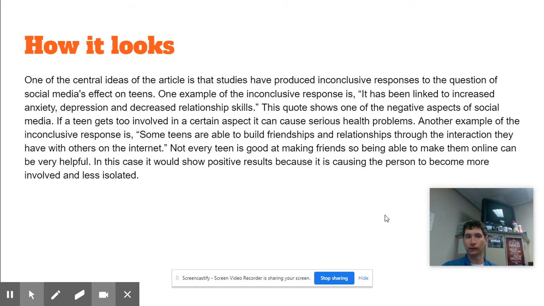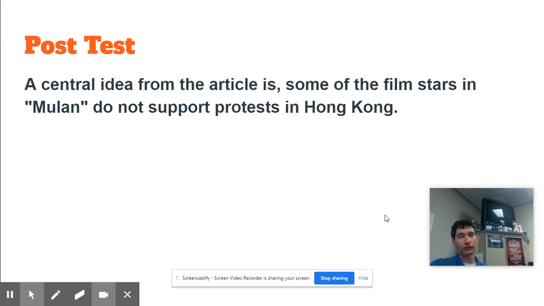Another example of the inconclusive response is some teens are able to build friendships and relationships through the interaction they have with others on the internet. Not every teen is good at making friends, so being able to make them online can be very helpful. In this case, it would show positive results because it is causing the person to become more involved and less isolated. So for that claim, it was inconclusive, so we had to show both a negative and a positive aspect of it. But the key is that we used quotes from the article and then explained how that proved it.